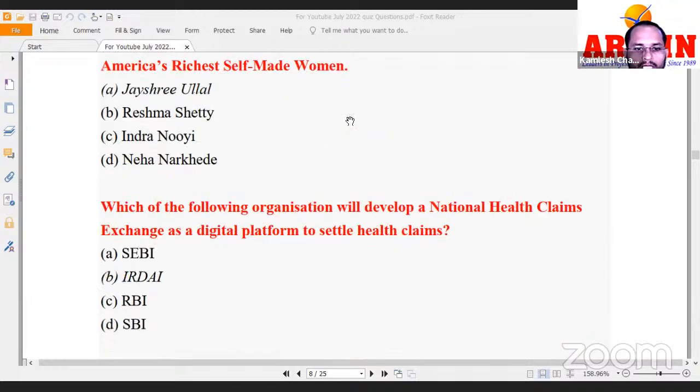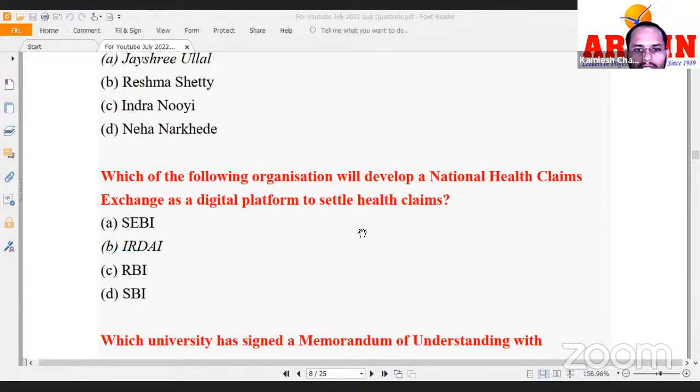Now, next one. Which of the following organizations will develop a national health claims exchange as a digital platform to settle health claims? See, if it is about health claims, you have a general idea. Health claims in the sense of health insurance. Which body regulates the insurance sector? IRDAI. So this is the answer.